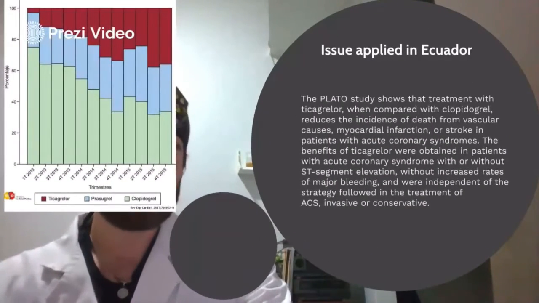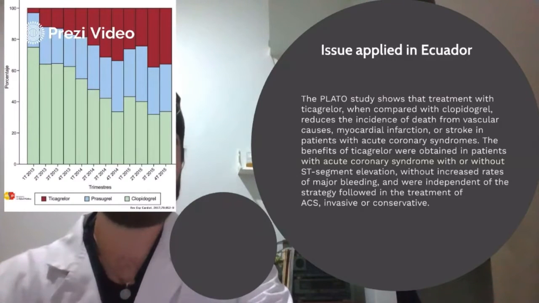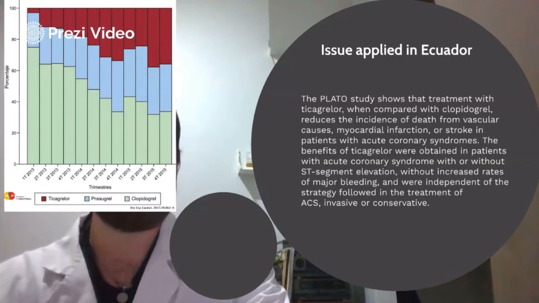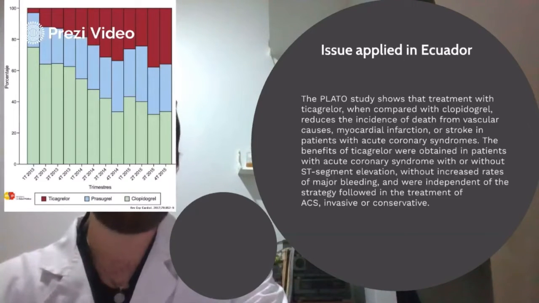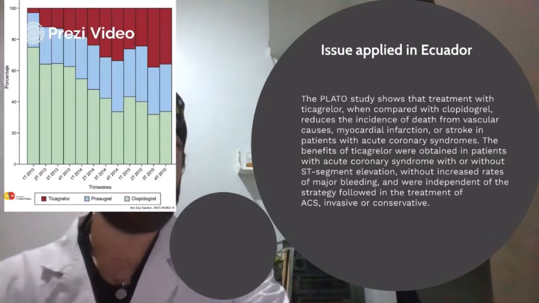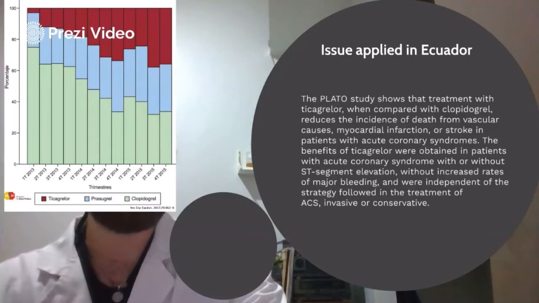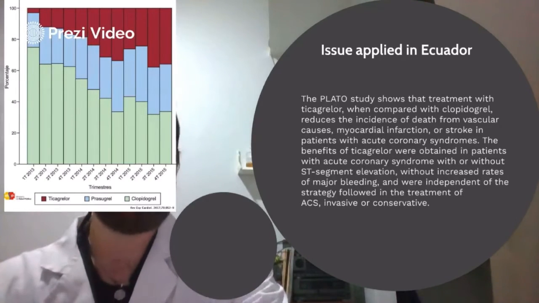The PLATO study shows that treatment with ticagrelor, when compared with clopidogrel, reduced the incidence of death from vascular causes, myocardial infarction or stroke in patients with acute coronary syndromes. The benefits of ticagrelor were obtained in patients with acute coronary syndromes with or without ST segment elevation, without increased rates of major bleeding, and were independent of the strategy followed in the treatment of ACS, invasive or conservative.